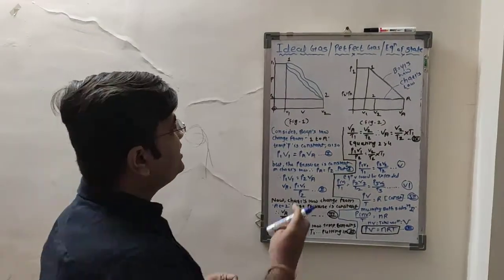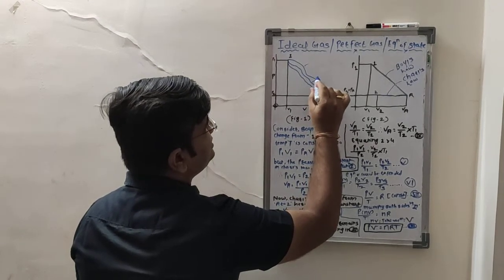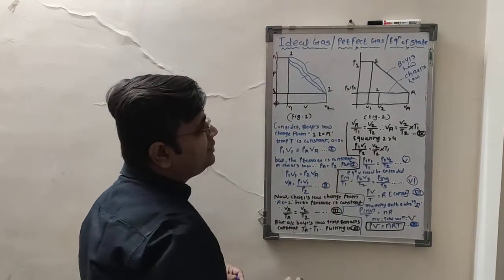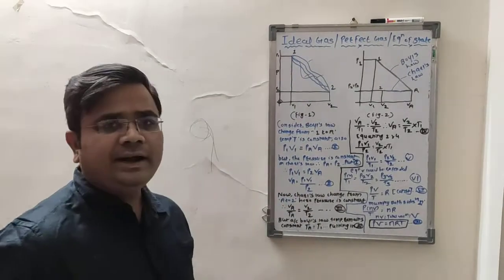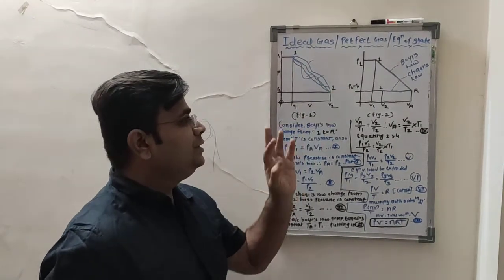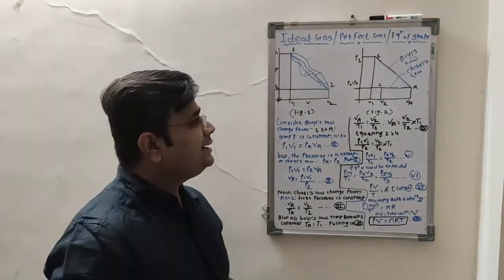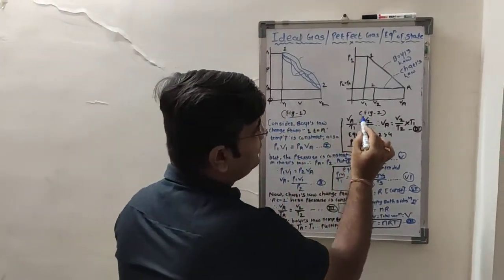Like, the gas may travel from point 1 to point 2 by this way, or by this way, or by any way that you like. So there are infinite number of possibilities for the gas to travel from point 1 to point 2. So now go to figure 2.